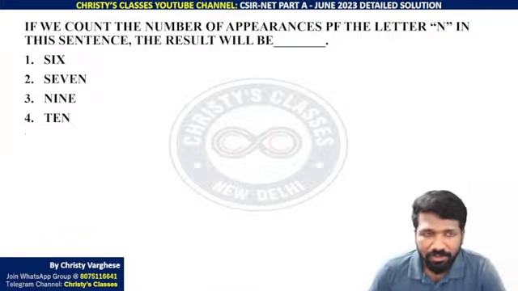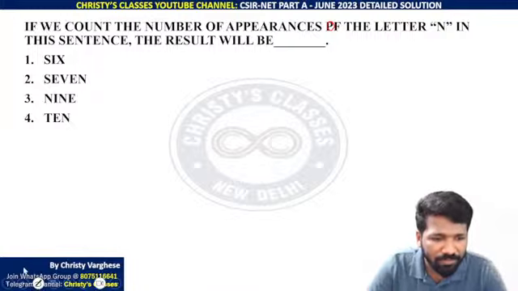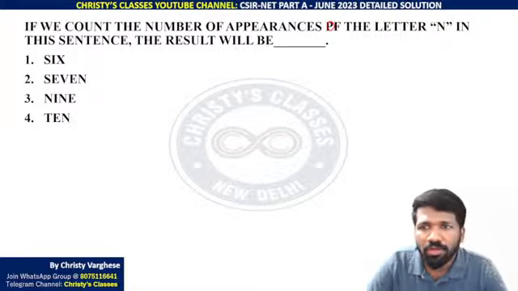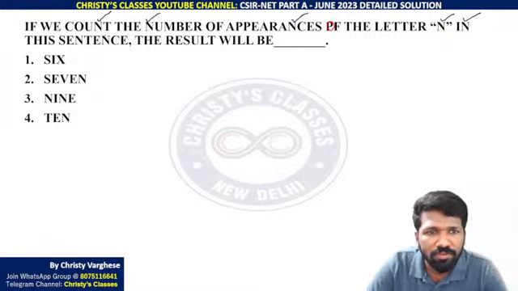If we count the number of appearances of the letter N in this sentence, the result will be. So if we count appearances of N, this is N, 1, 2, 3, 4, 5, 6, 7, 7.